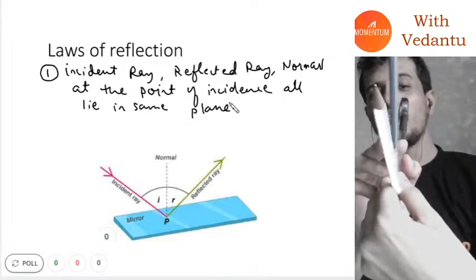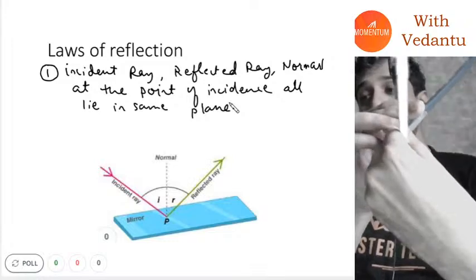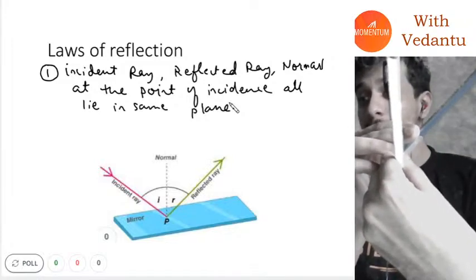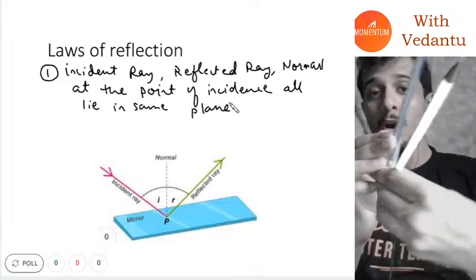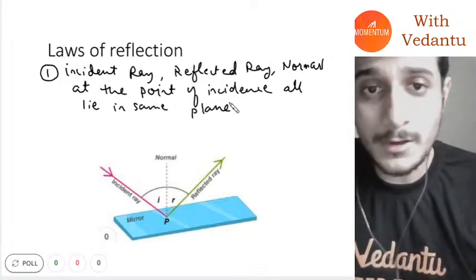It's not possible to have a picture like this where the normal is going out of the plane. All of them have to be in the same plane. That is the first law of reflection.